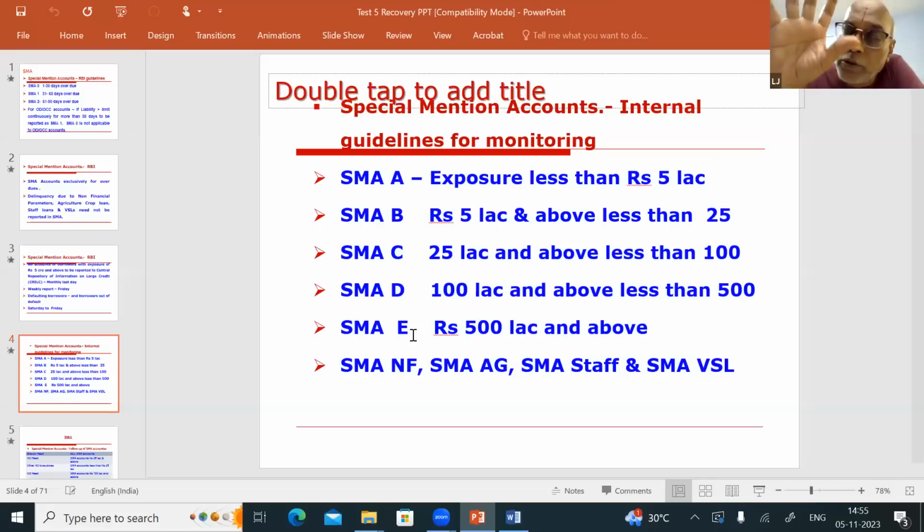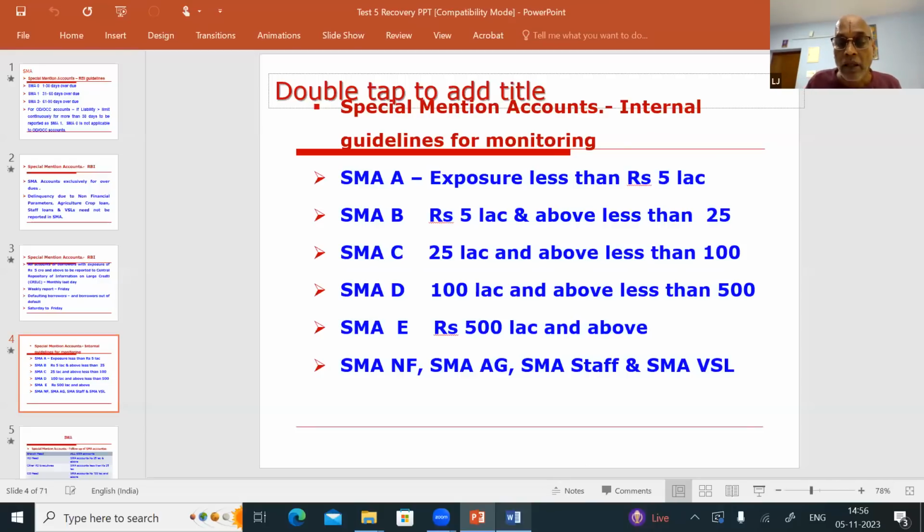So friends, don't confuse this with your SMA 0. The overdue norm is the same. Here, for follow-up purposes, they brought in the exposure criteria. If the exposure to a party in Canara Bank is less than 5 lakhs, and any of his accounts appears in SMA 0, SMA 1 or SMA 2, that account will be brought under SMAA. One particular authority will be assigned for follow-up of SMAA accounts. So that is the clarification.